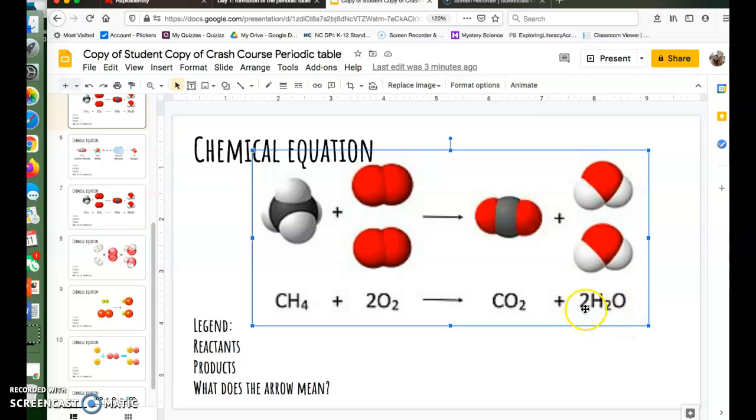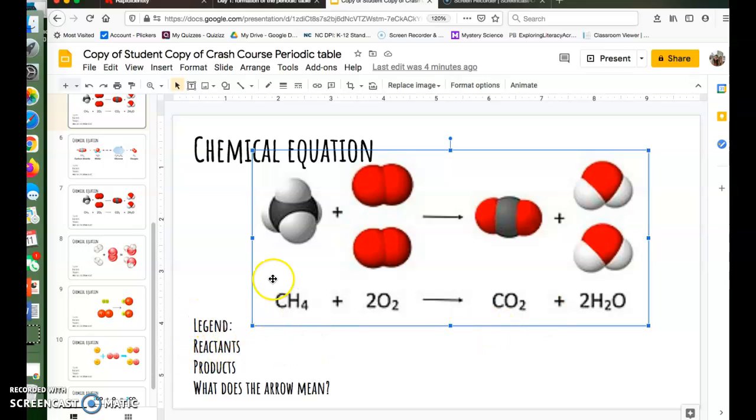And then remember that coefficient right here tells us that there are how many molecules of water formed? 2. If there was nothing there, we'd only have 1 molecule formed, but we have a 2. If there was a 10 there, we would have 10 molecules of H2O. If there was 100 there, we'd have 100 molecules of H2O, but we only have 2.